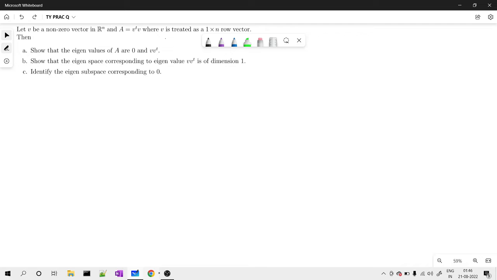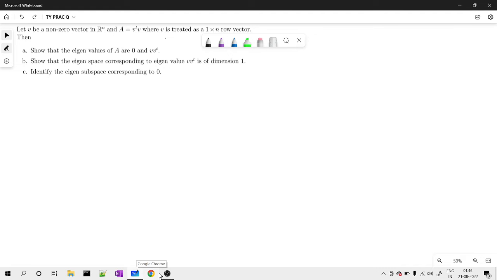In this video, we'll be discussing this TY practical question on linear algebra. Eigenvalue and eigenvector is the topic. The question is: if V is a non-zero vector in Rn and A is the matrix obtained after multiplication of V transpose with V, where we consider V as a 1 cross n row matrix, we need to prove the following three things.